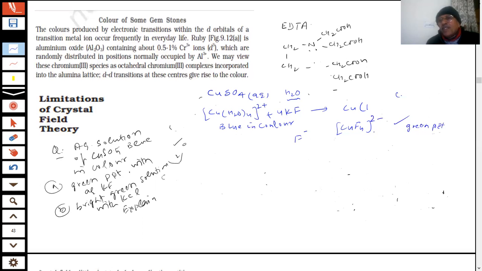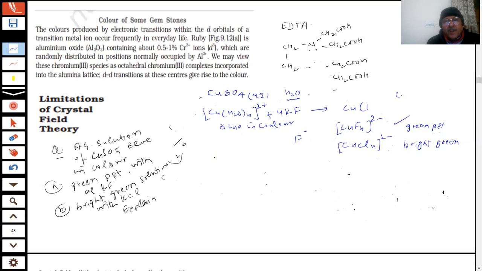They will give 4 choices, students, to confuse the student in the exam. They will give so many formulas. And in the other case, what will happen? You will get [CuCl4]2-. So the water is displaced by these ligands, students. And this is what color? Bright green. That is the point, students. This was the reason I put up this question.